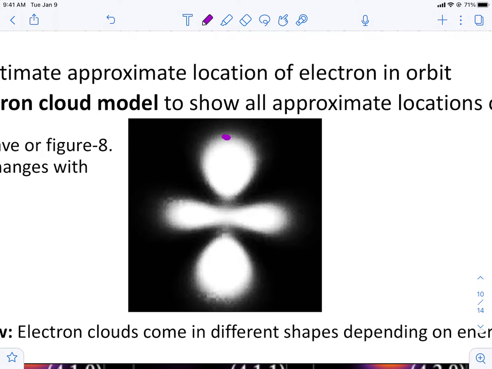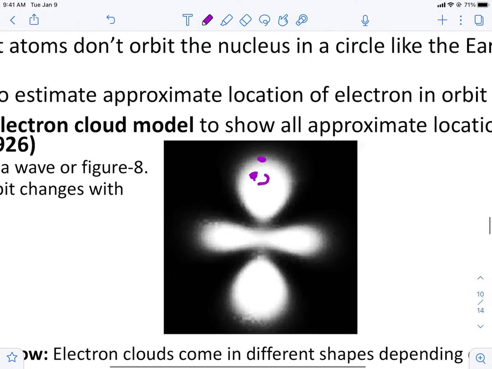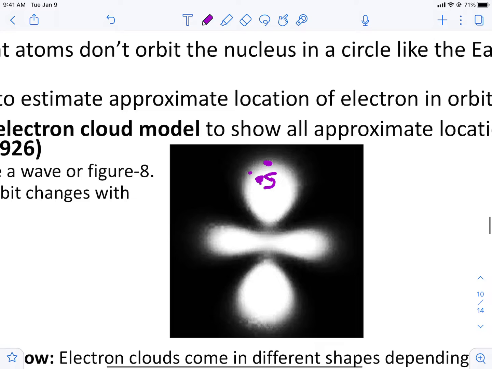And as it spins, the electron is spinning in one direction. So let's say this one is going counterclockwise. And then the electron over here is going to be going clockwise. And as they spin, they basically make this wave as they go through their level.